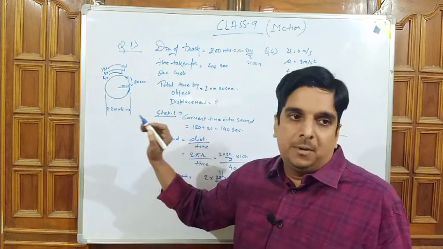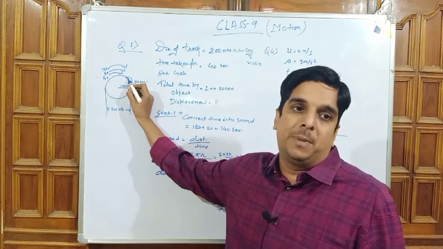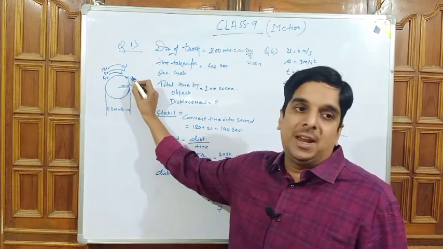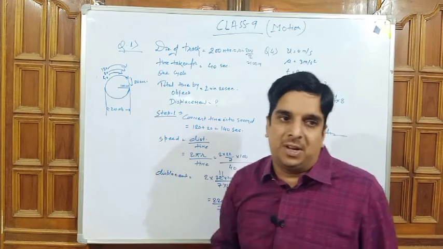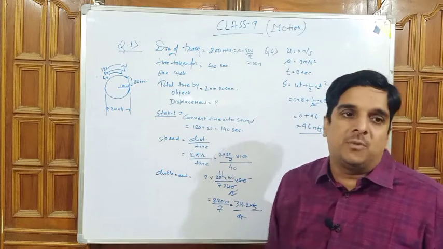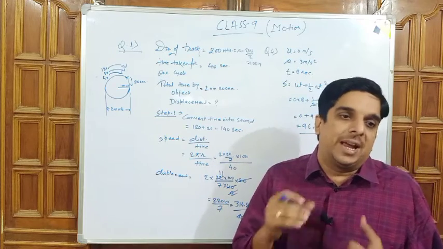So let us assume that an object starts from here and completes a cycle in 40 seconds. Now first of all, in step 1 we will convert minutes and seconds into seconds.